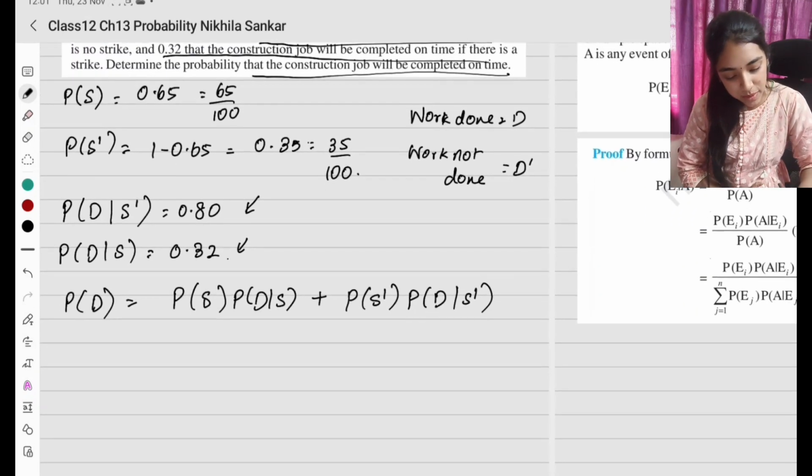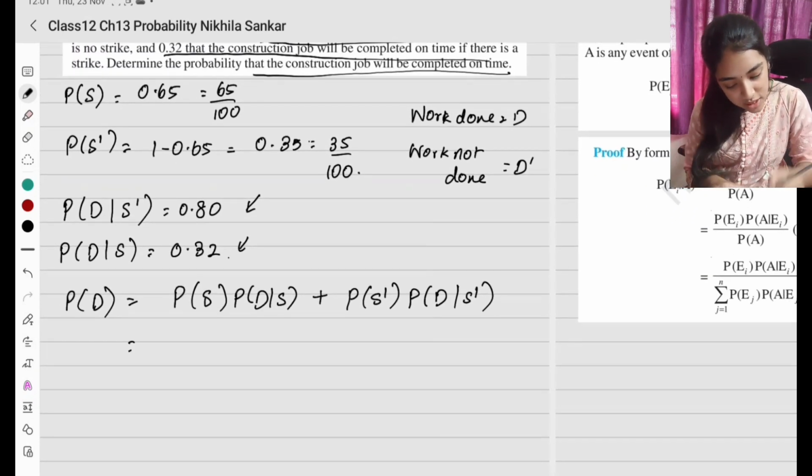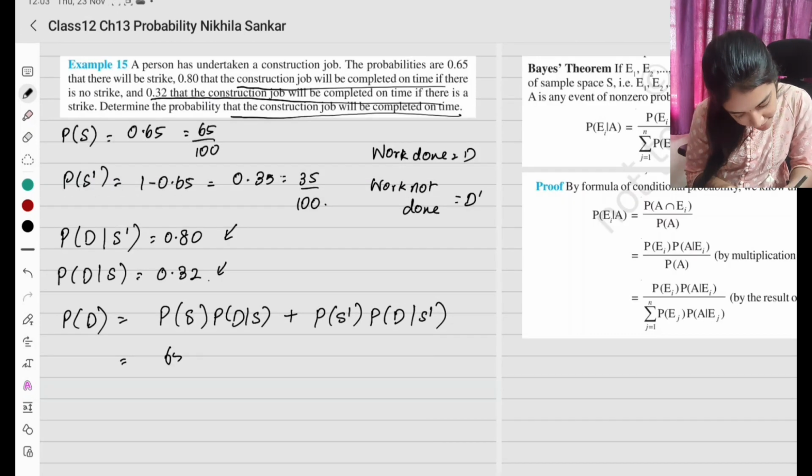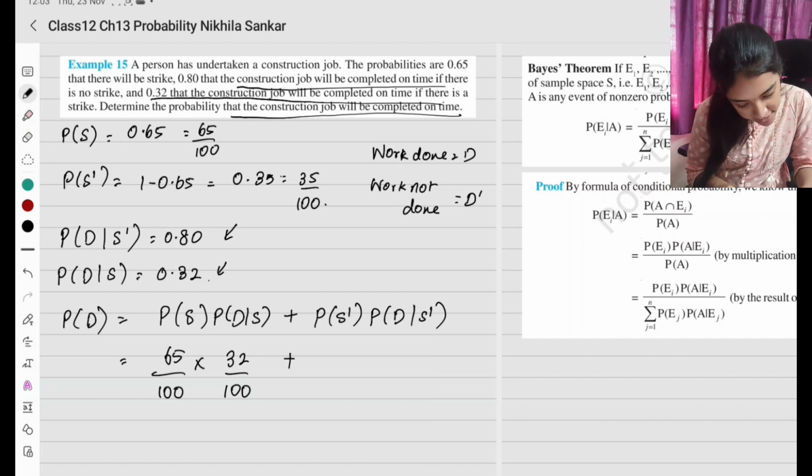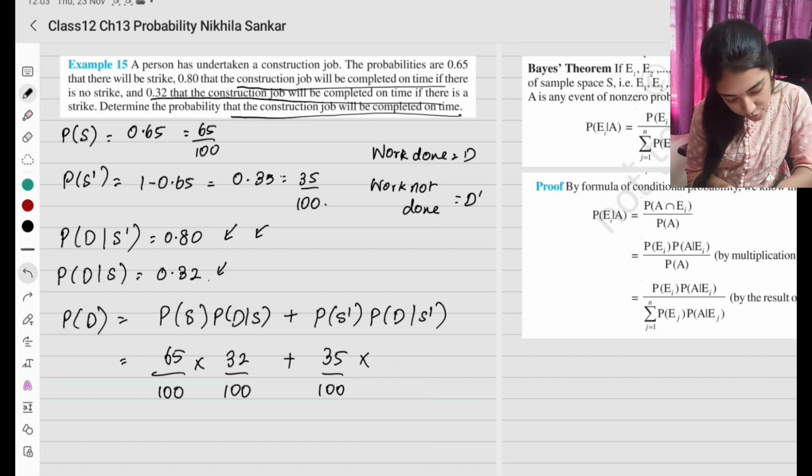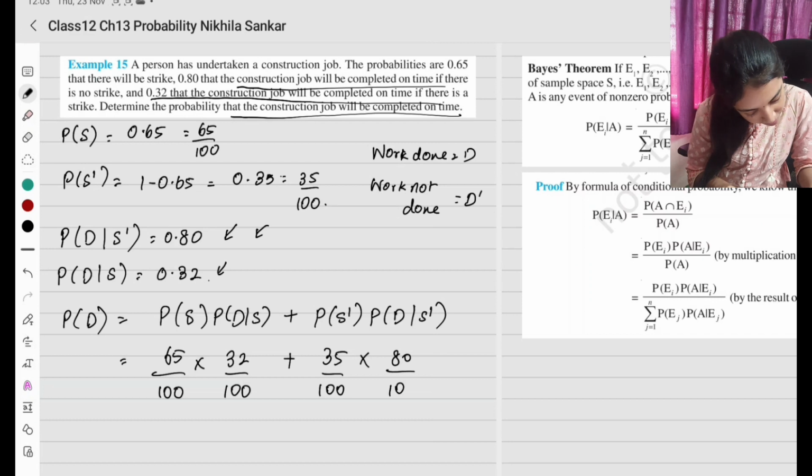Okay, so this is going to be the probability that the work is done. So this is simply going to be a probability that there is a strike times this will be 32 divided by 100, plus on the other side there is no strike, 35 divided by 100 times this is going to be 0.80, which I can write as 80 divided by 100.